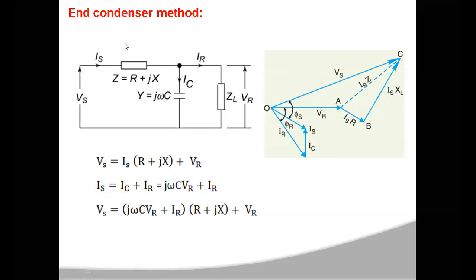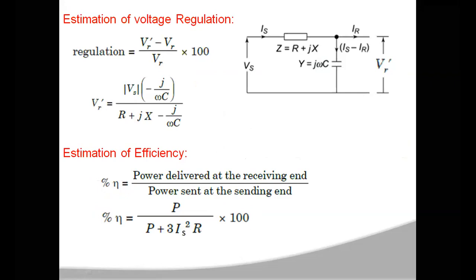Okay, after knowing the values of voltage and current, you can estimate the voltage regulation of the transmission line by using the end condenser method. Voltage regulation is the change in voltage from no load to full load, expressed as a ratio of full load. If you want percentage voltage regulation, you multiply that value by 100. This is percentage voltage regulation.